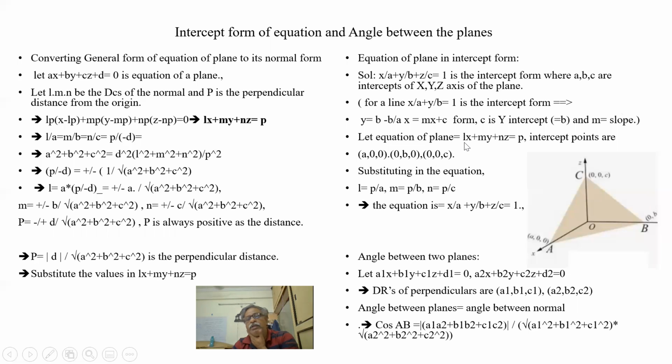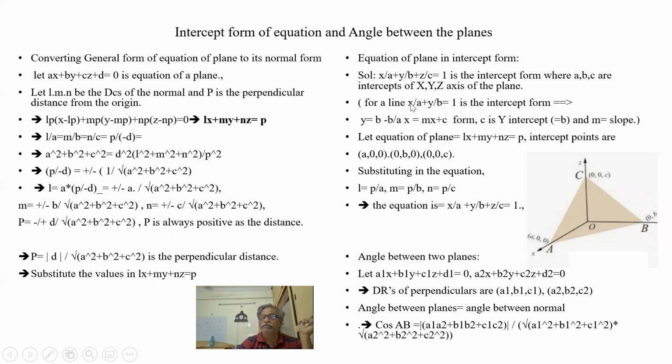We know the normal equation of a plane, Lx plus My plus Nz is equal to P. P is the shortest distance. So when I substitute these points here, A, 0, 0, because these 3 points also lie on the plane, L is equal to P by A, M is equal to P by B, N is equal to P by C. So if I put this into Lx plus My plus Nz, x by A plus y by B plus z by C, P is getting cancelled. So I'm getting this equation: x by A plus y by B plus z by C is equal to 1.